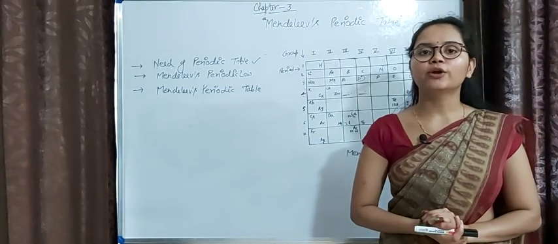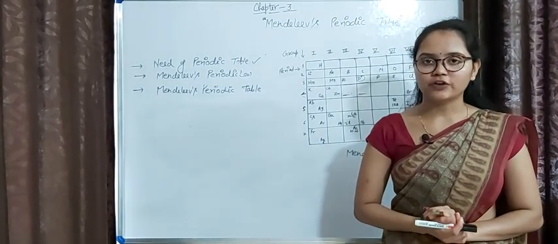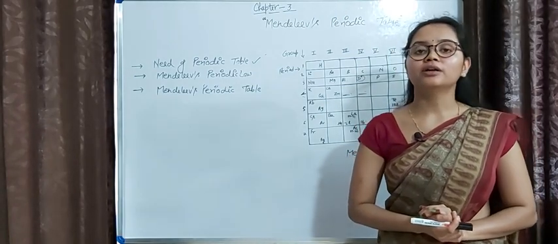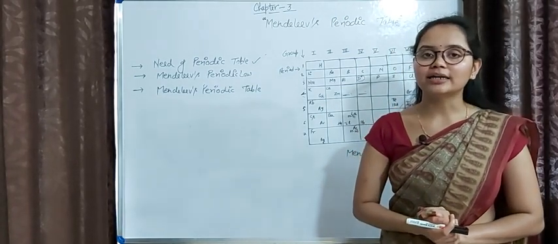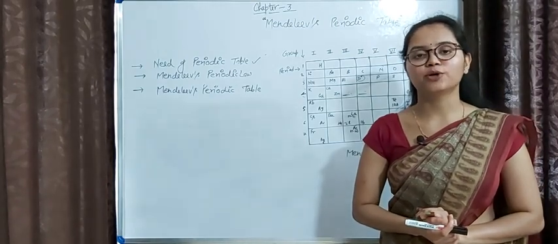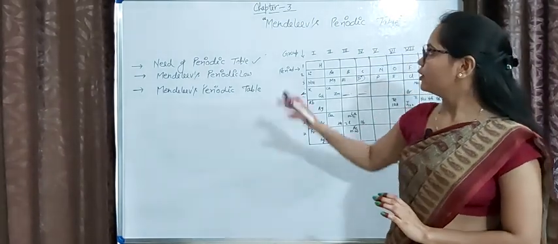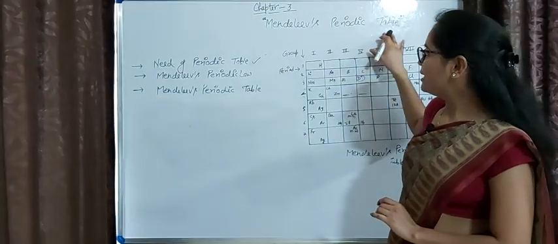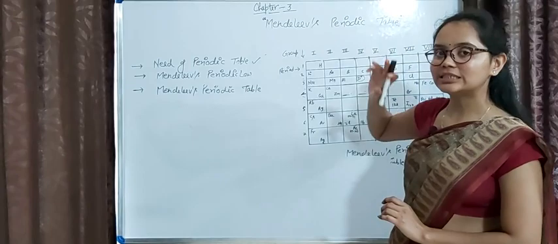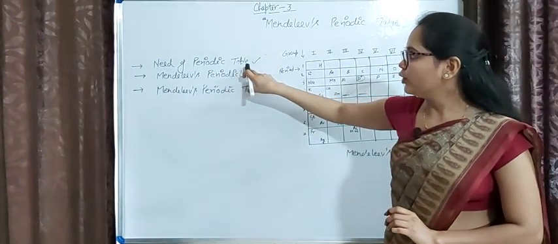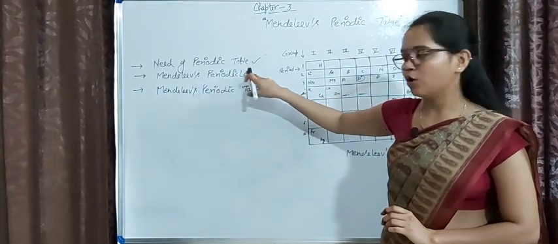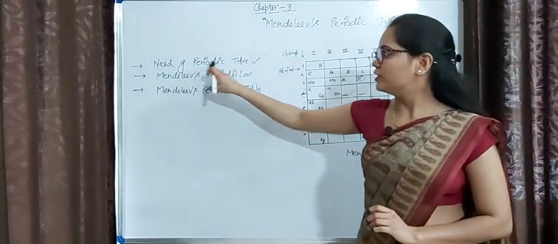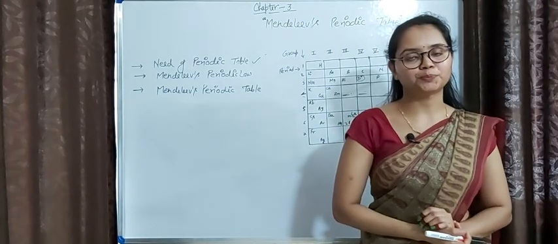In today's video, we are going to start a new chapter, classification of elements and periodicity in properties. After the deduction of syllabus, we will start this chapter directly from Mendeleev's periodic table. So our topic today is Mendeleev's periodic table. To explain it, I will use three subtopics: need of periodic table, Mendeleev's periodic law, and then Mendeleev's periodic table. So let's start the class with the first topic, need of periodic table.